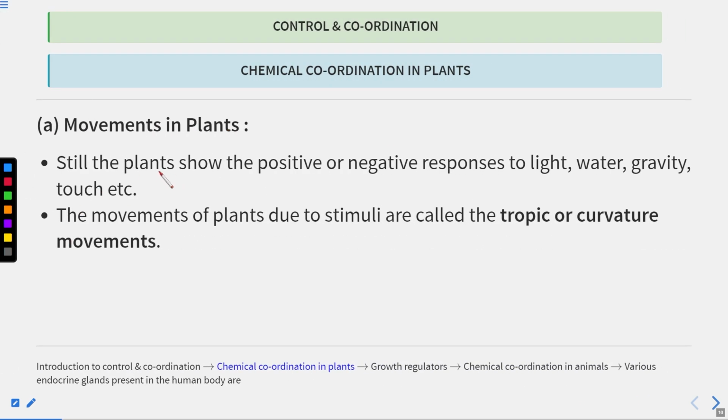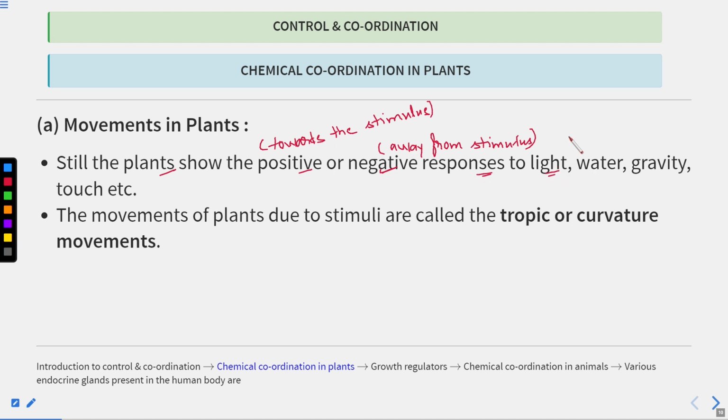Now the plants show positive as well as negative responses. Positive response means towards the stimulus and negative response means away from the stimulus. So the plants show positive and negative responses.